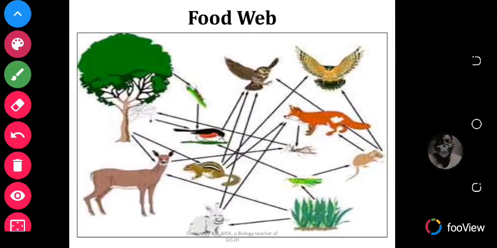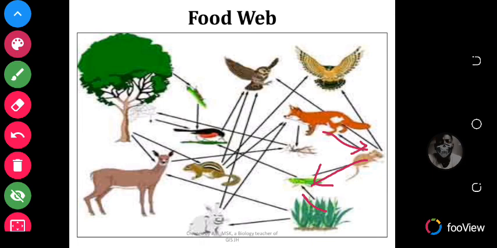So like I said, a food web is a series of food chains coming together. So a food web is multiple food chains, in short, multiple food chains. So when you look at this example here, you realize that a grasshopper feeds on plants, a rat will eat the grasshopper, and then a fox will eat the rat.